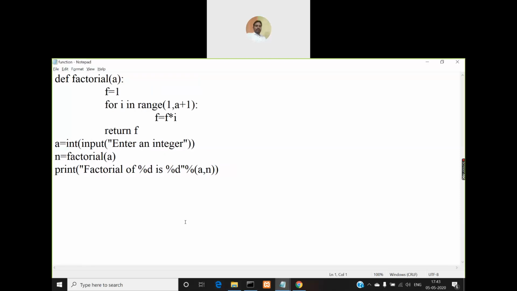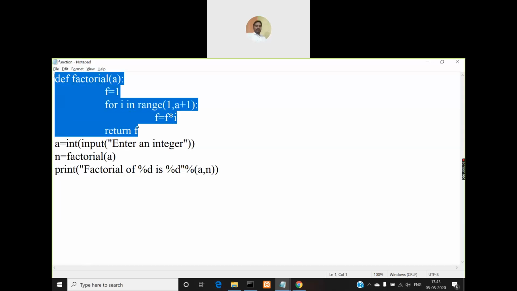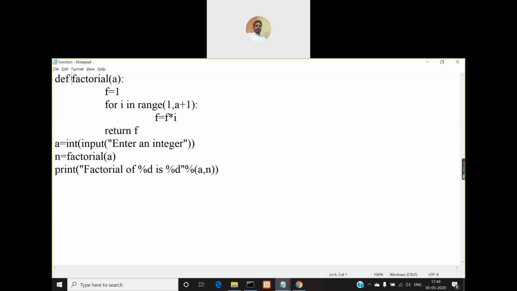So look at this program. I've written this program to compute the factorial of a given number. For that, I'm defining a function called factorial. How to define a function? Use the keyword def followed by the name of the function. What is the name of the function that I chose here? Factorial. And how many parameters is it receiving? It is receiving one parameter.